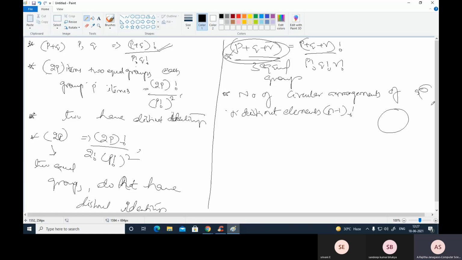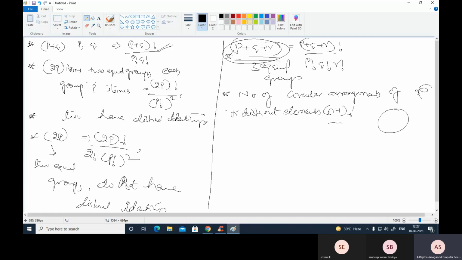Now here, there is a difference between clockwise and anti-clockwise. So this is clockwise, and this is anti-clockwise. The number of circular arrangements of n distinct items is n minus 1 factorial if there is a difference between clockwise and anti-clockwise arrangement. When we show a difference between clockwise and anti-clockwise, we say n minus 1 factorial.